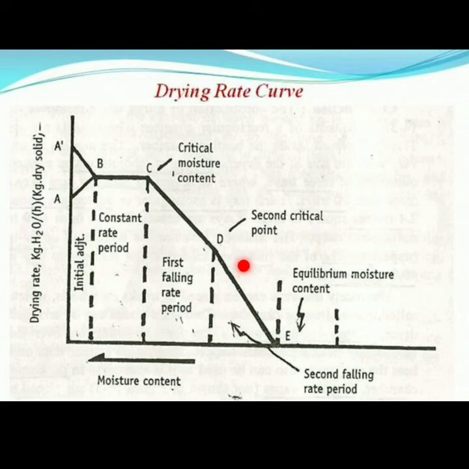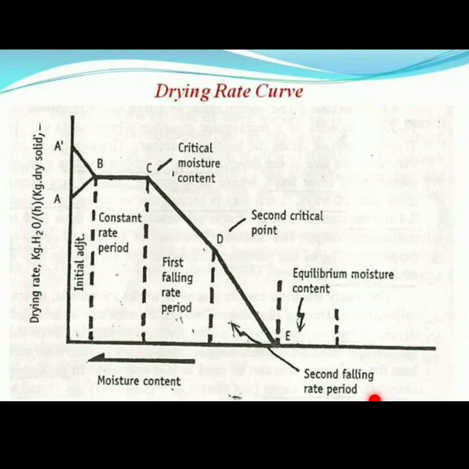Dry spots occur. Next is the second falling rate period. The DE point represents the second falling rate period. During this period the rate of drying falls even more rapidly than in the first falling rate period.